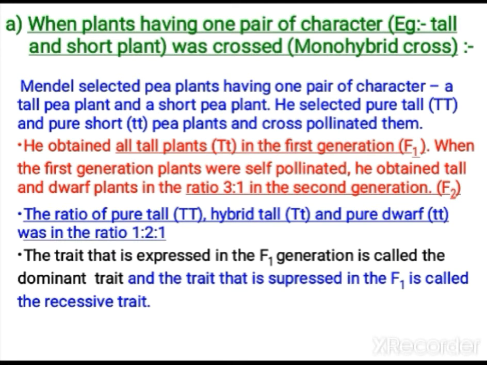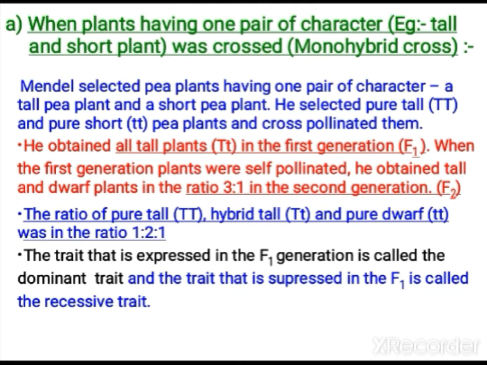Now let us go to Gregor Johann Mendel's monohybrid cross. Monohybrid cross means crossing plants having one pair of characters. The plants have many characters, but here we select one pair of characters and study that. When we study that type of cross, we call it a monohybrid cross. Here the tall and short pea plants were selected by Mendel. He selected pure tall and pure short. These pea plants are pure for the character.